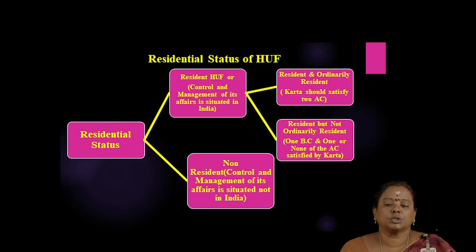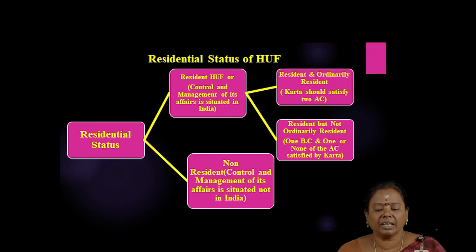A resident HUF can be a resident only if the control and the management of its affairs is situated in India. That is, the business run by the Hindu undivided family is wholly controlled and management of its affairs is situated in India. Then only the HUF will become the resident HUF. If the Hindu undivided family's business control and the management of its affairs is not situated in India, then the HUF will become a non-resident.